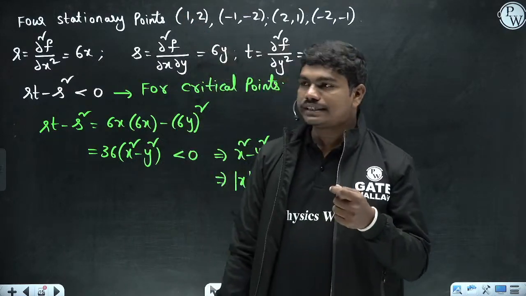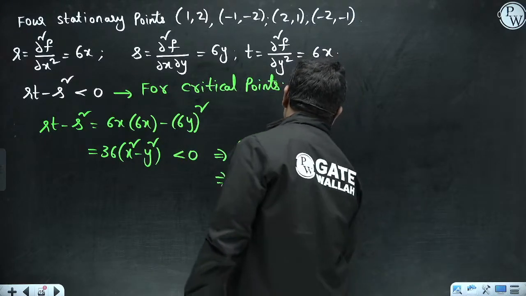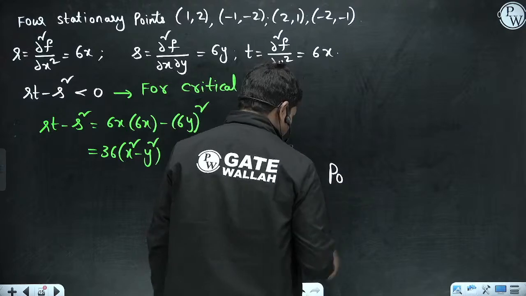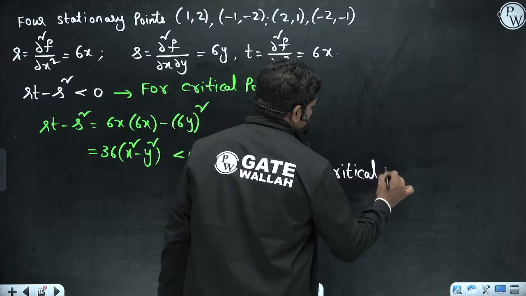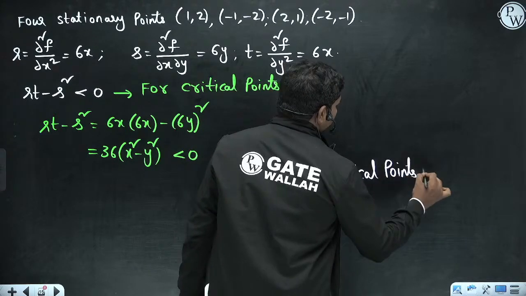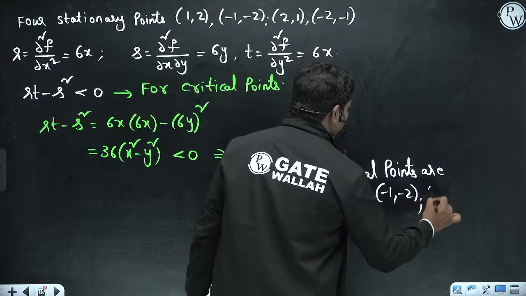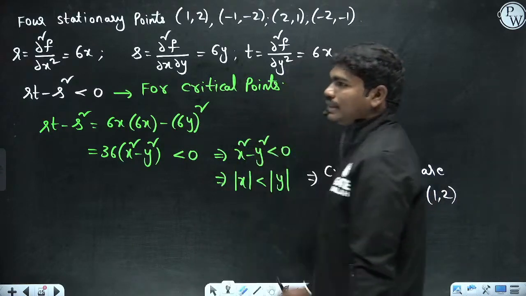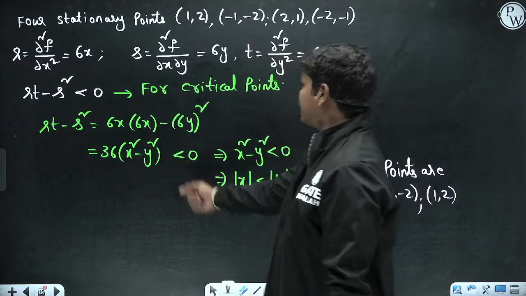The critical points are -1, -2 and 1, 2. In these 2 cases this inequality gets satisfied.